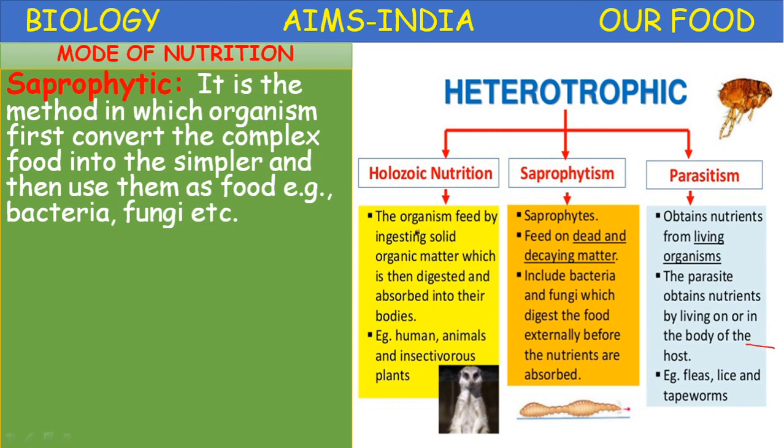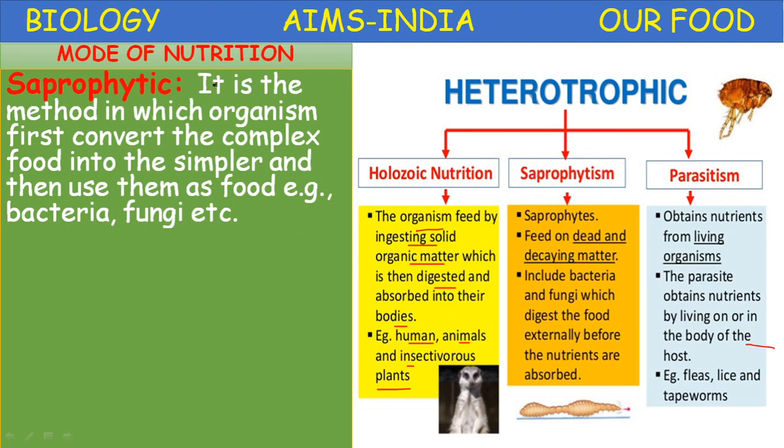The organism feeds by ingesting solid organic matter, which is then digested and absorbed into their bodies. Example, human, animals and insectivorous plants. The animals are organisms which feed on solid particulate food materials. It is called holozoic nutrition.